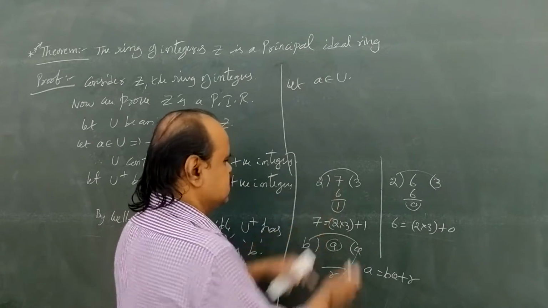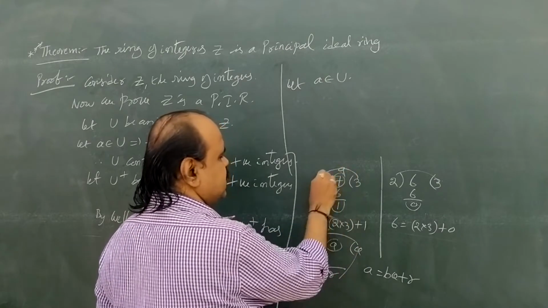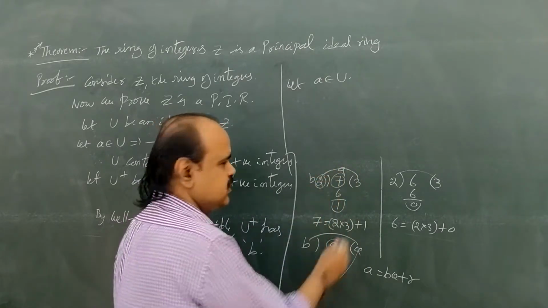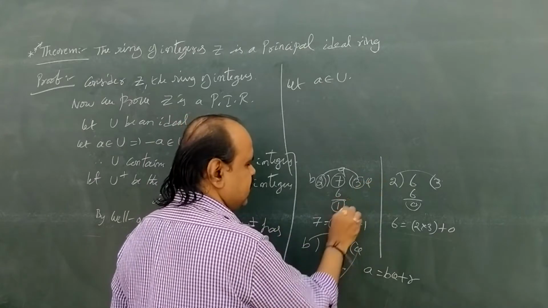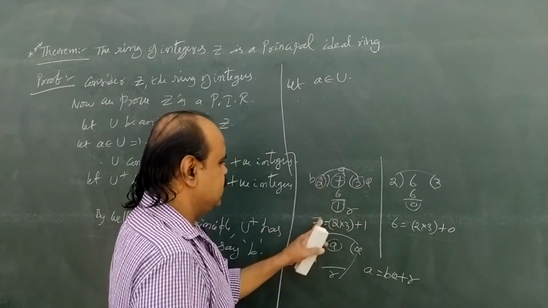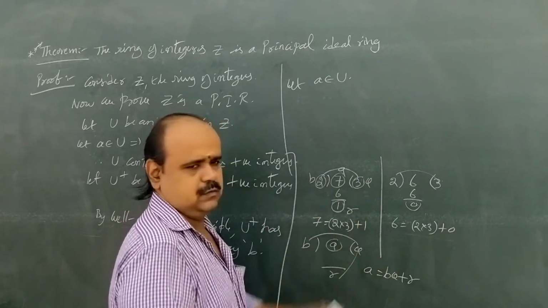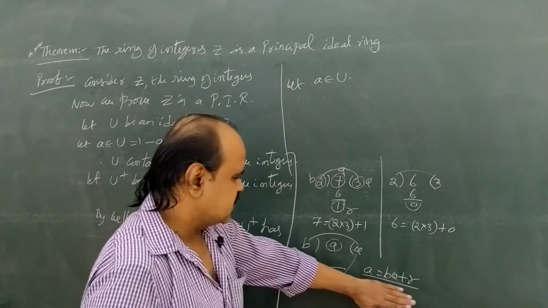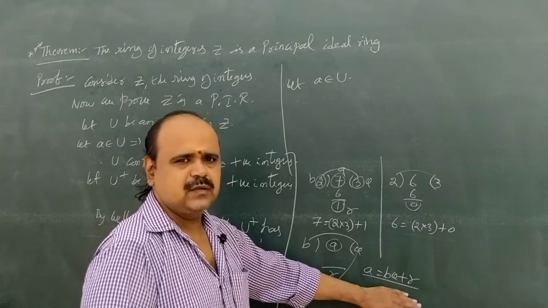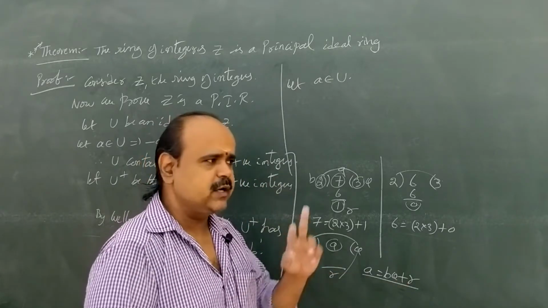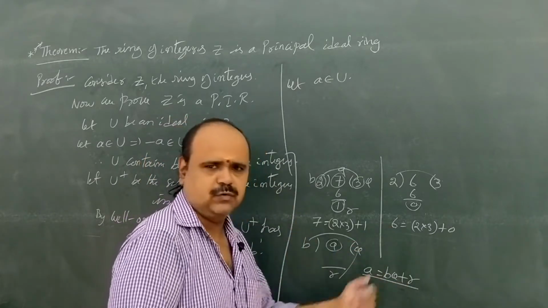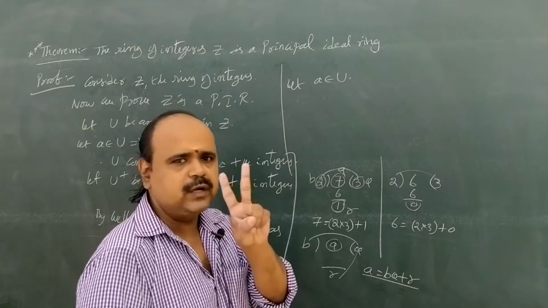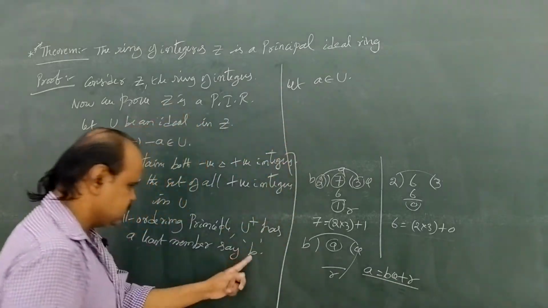Suppose 7 as small a, 2 as small b. This is the quotient and 1 is the remainder. So a equal to bq plus r. So this division algorithm property must exist for any two integers. ఏ రెండు ఇంటిజర్లు తీసుకున్నా సరే ఈ డివిజన్ ప్రాపర్టీ ఉంటుంది. Here we are having two integers. What are they? Small a and small b.